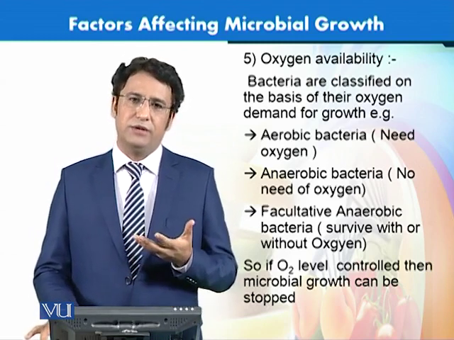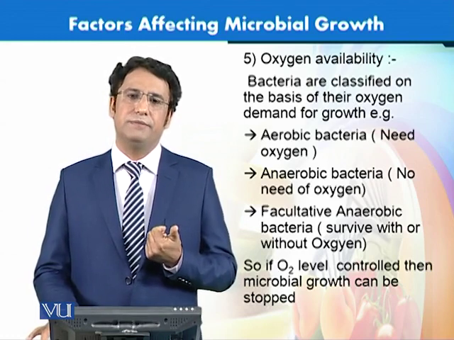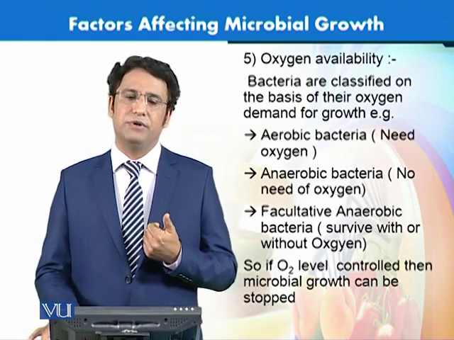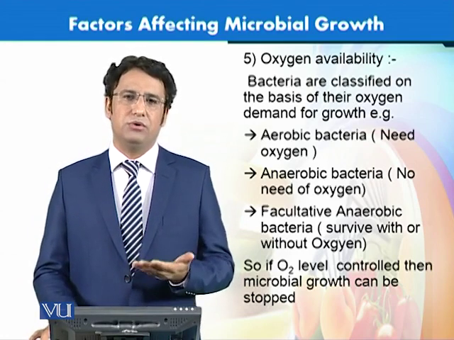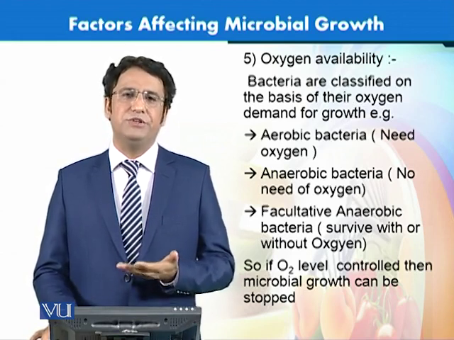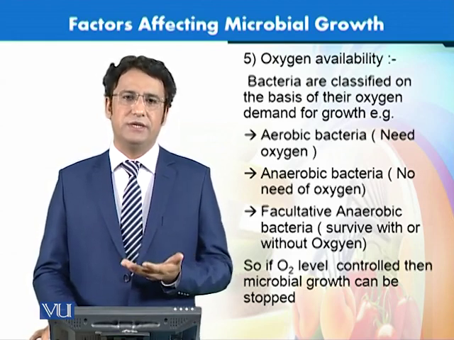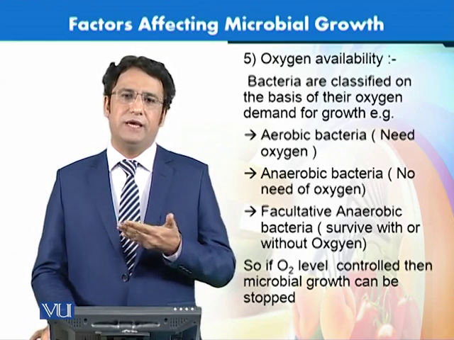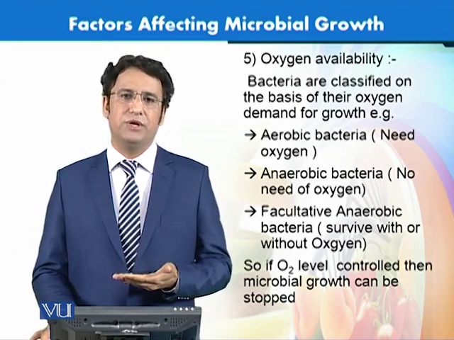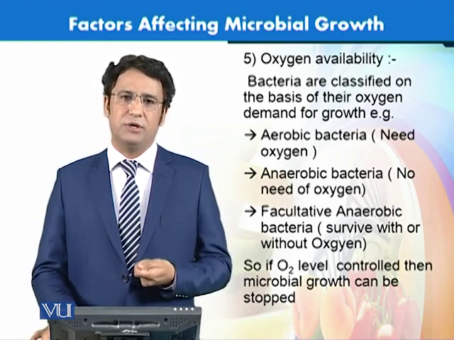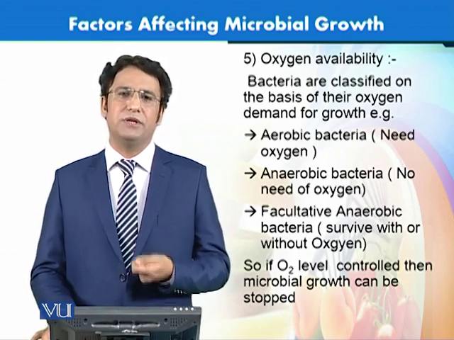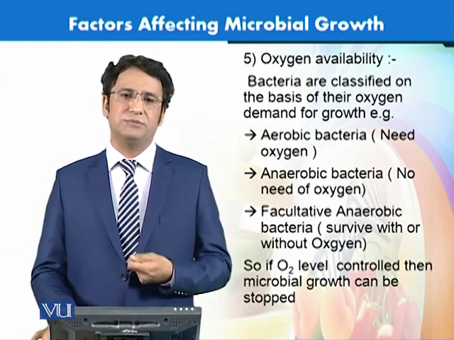Again, knowing the oxygen requirement for the growth of these microorganisms, we can change the conditions in a way that helps to increase the shelf life of food and reduce the growth of microorganisms, or reduce the number of pathogens or spoilage microorganisms in food.